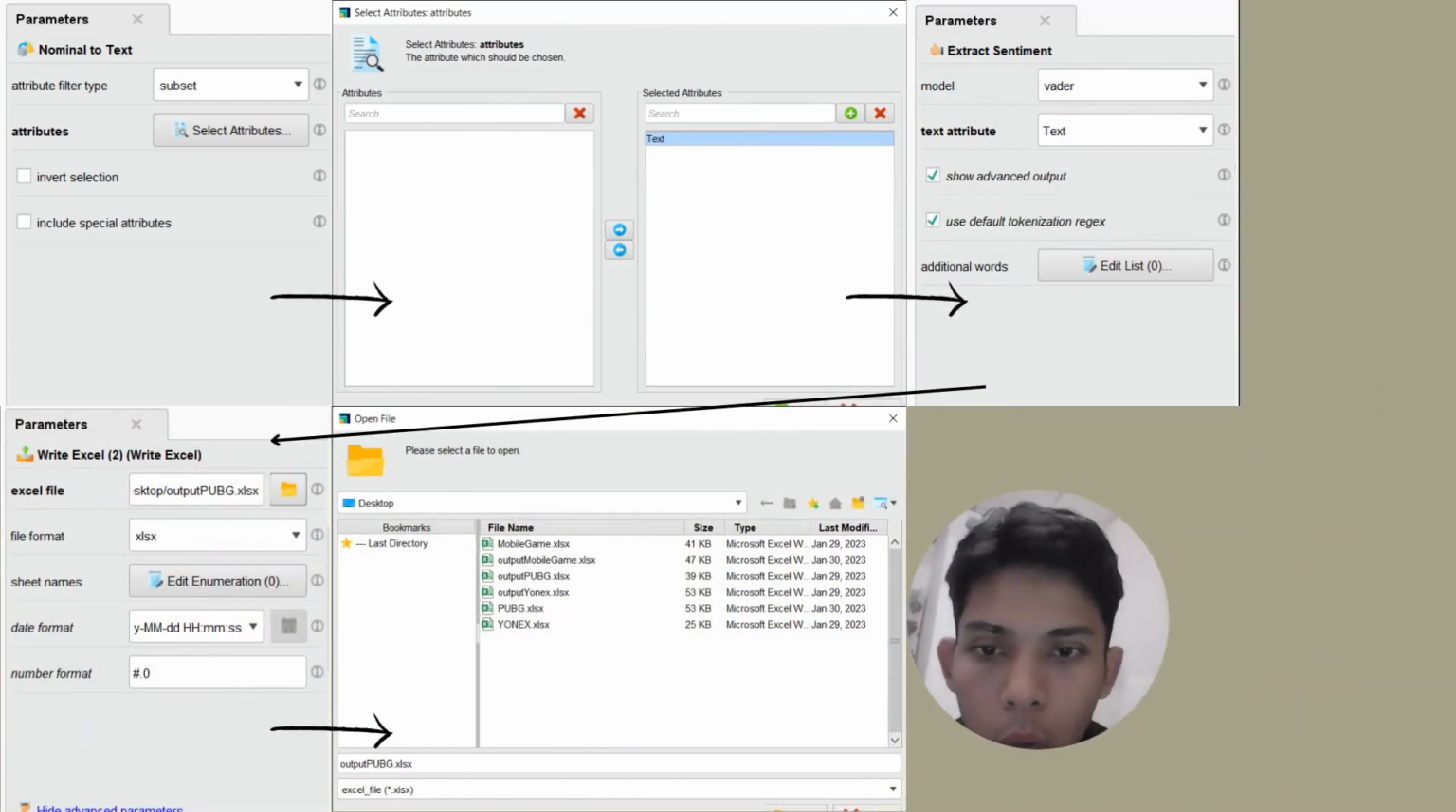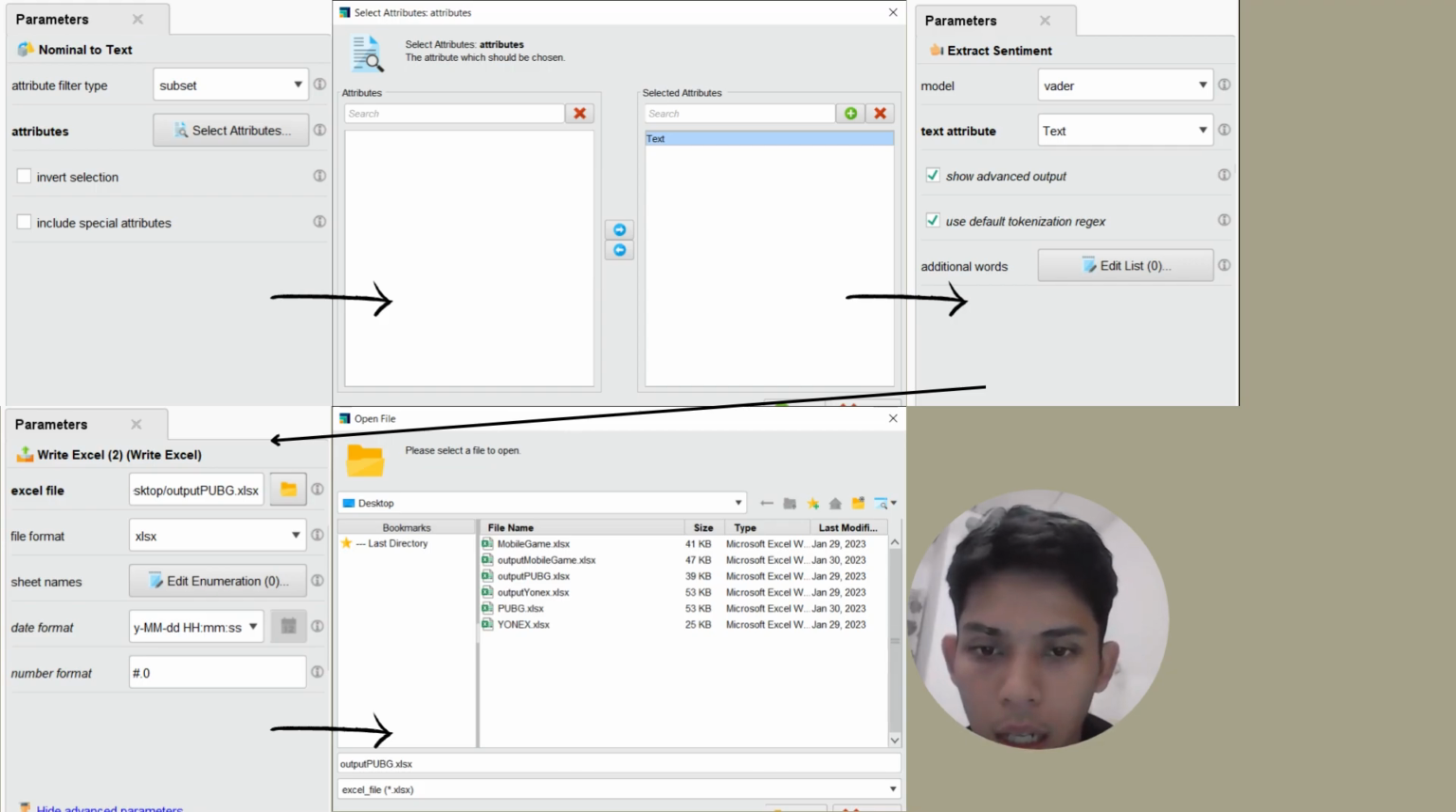Once ready, we drag the Nominal to Text box, press the box and edit the parameter section. Then we select subset in the attribute filter type section and press select attribute. Add the selected attribute with text and press OK. After that, we use the Extract Sentiment, edit in the parameter section. Select WordNet for the model and select text for the text attribute.